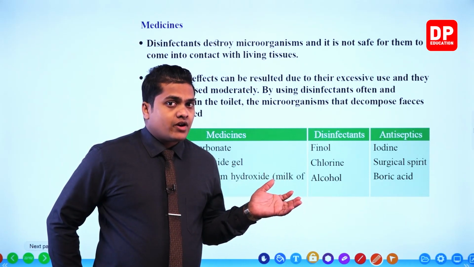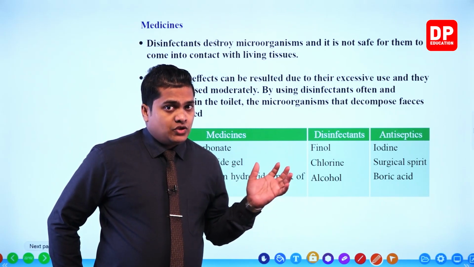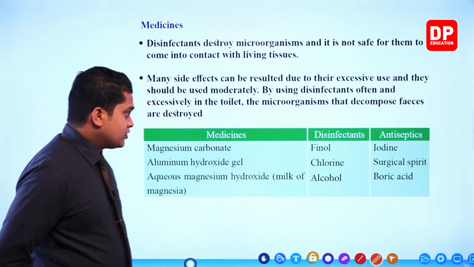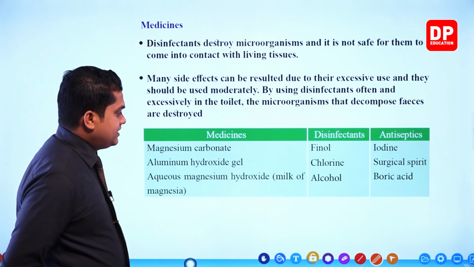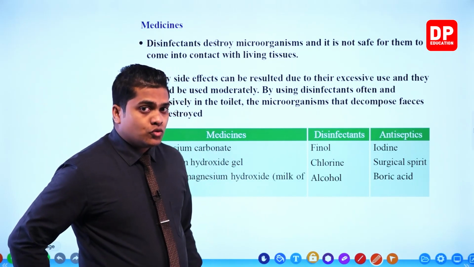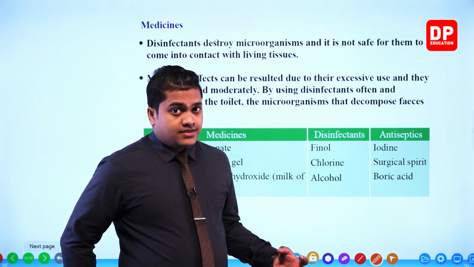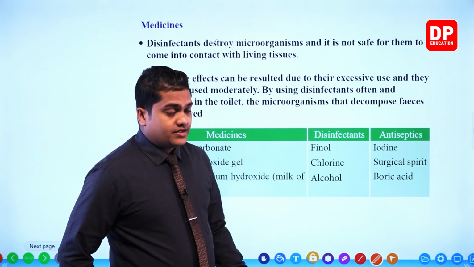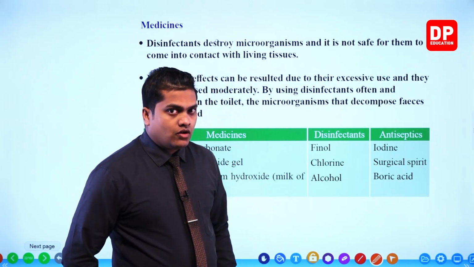So to get relief from gastric acidity, we use aluminum hydroxide as well as magnesium hydroxide, my dear children. The third one given, aqueous magnesium hydroxide, yes, the milk of magnesia. Both of these are more often used to prepare antacids, okay? Then next one, disinfectants: phenol, chlorine and alcohol.